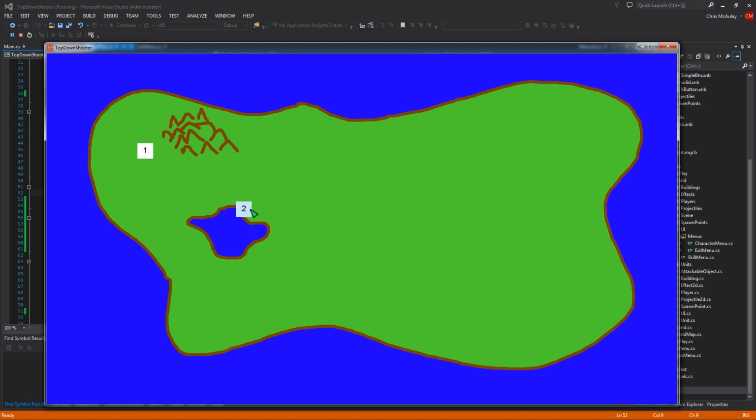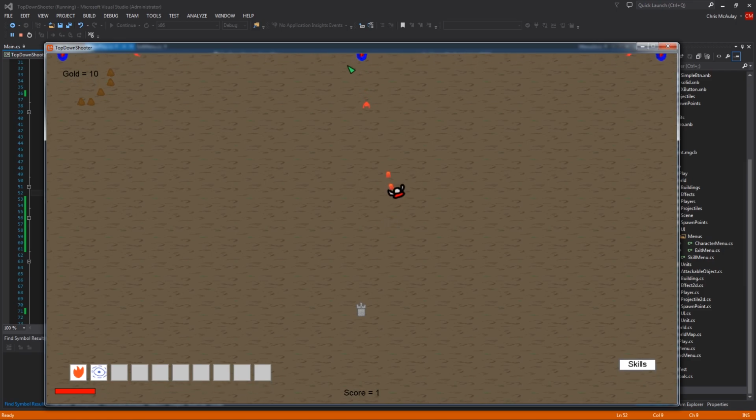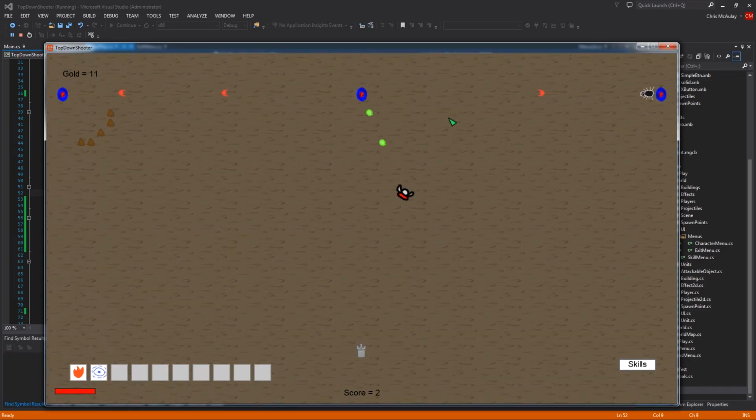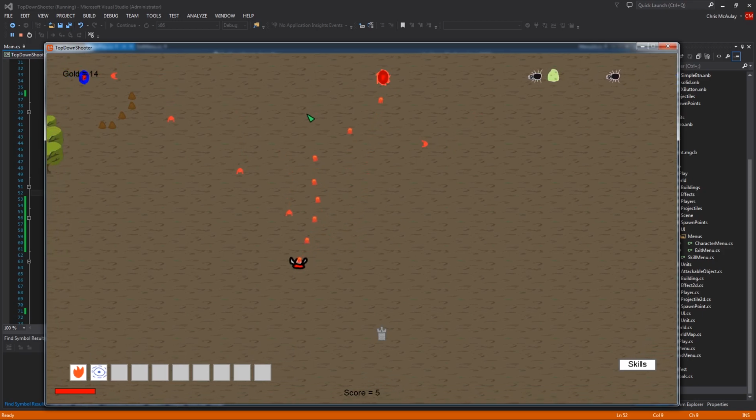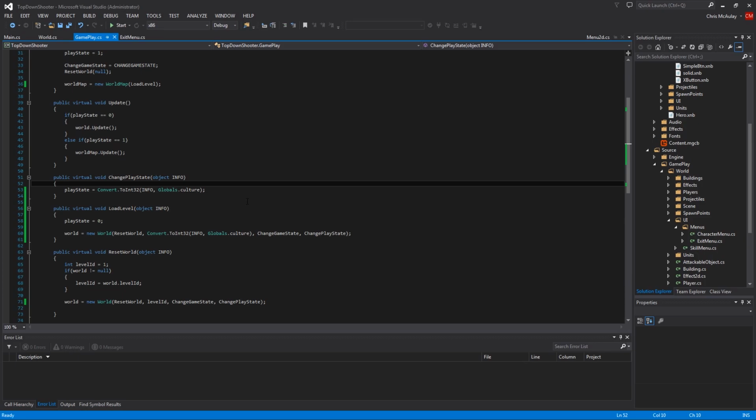Okay, now we're going to load level 2. Alright, and there we are. We're at level 2. Oh, we have those evil things. I completely forgot about those evil things. Okay. Closing that out.